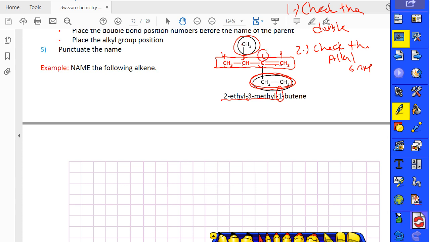Because the first carbon makes the double bond, it means 1-butene. It means that there is an alkene, and in the first carbon there's a double bond. You can determine this from the number, and this number gives you information about where the double bond is. Okay guys, I will do more examples about it. If you understand, let me continue.